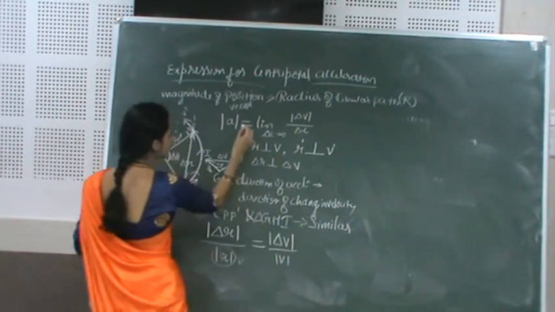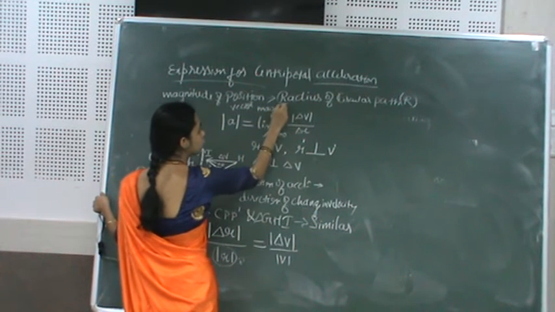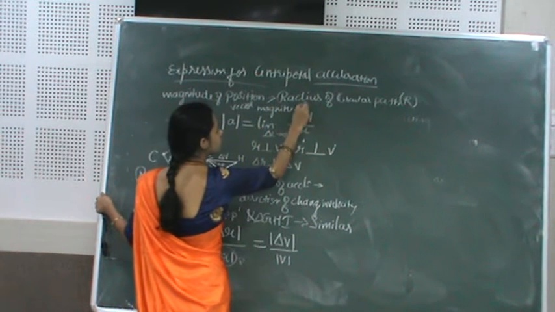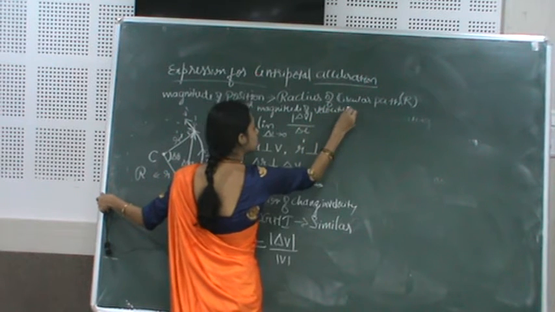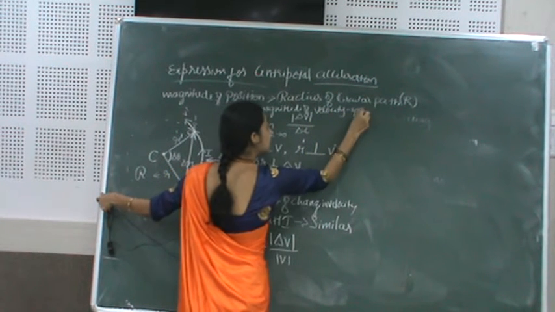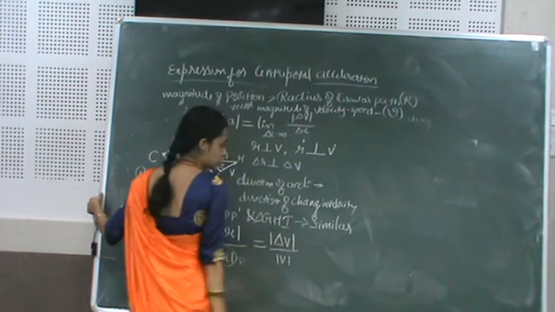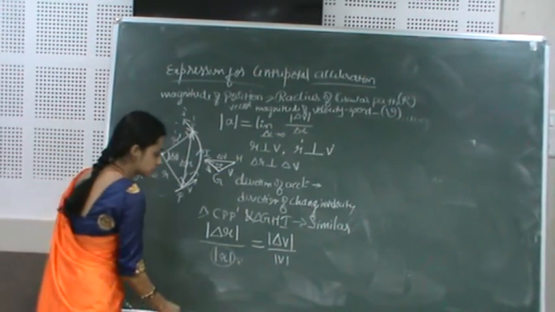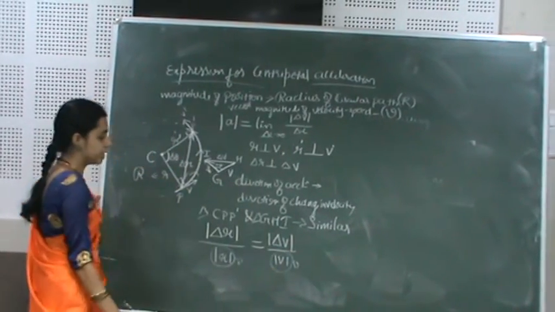The magnitude of velocity is nothing but speed that always remains constant. I will use this notation v, so replace this term by v.